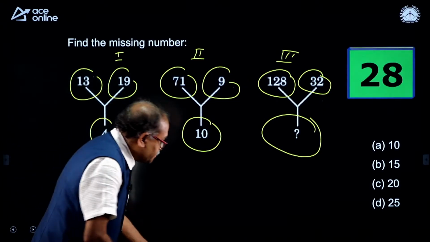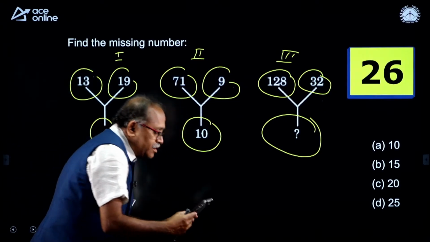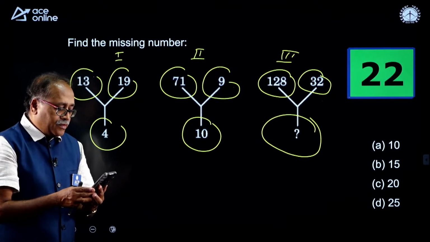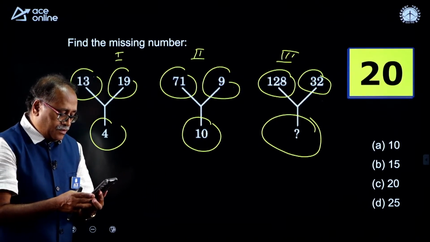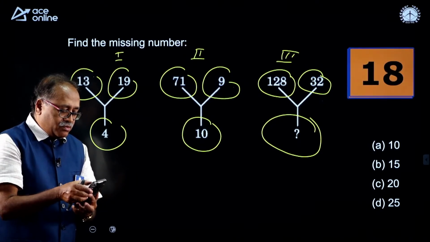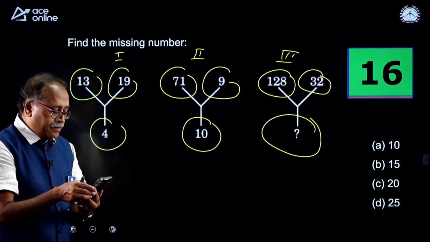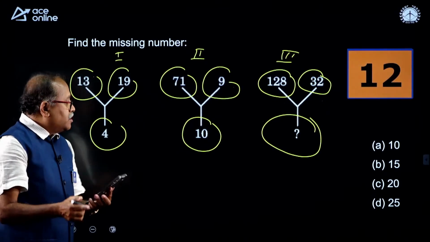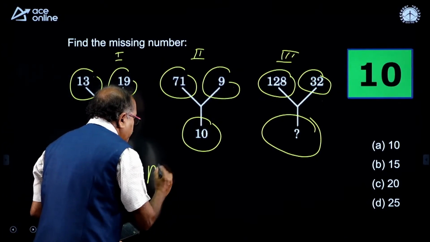Come on. Anyone answer the question? I can't see the comment. Okay. Come on, come on.